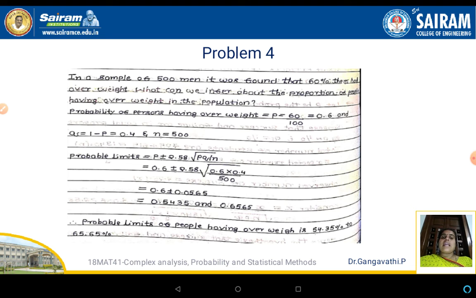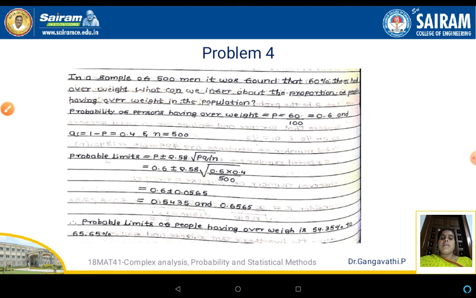And n is the size of the population here, which is 500. So n is 500, and probable limits is p plus or minus 2.58 into square root of pq divided by n. This formula we have discussed while discussing the sampling distributions. So here we are using that formula. So p is 0.6 plus or minus 2.58 into square root of p value, q value and n value have been substituted. On simplifying, we get the probable limits as 0.6 plus or minus 0.0565.